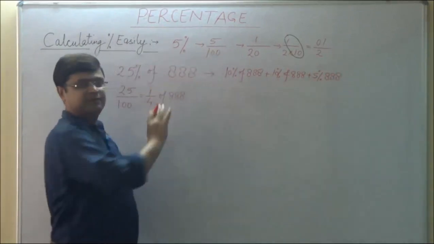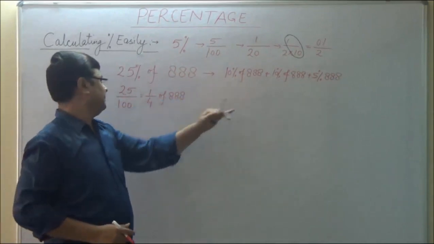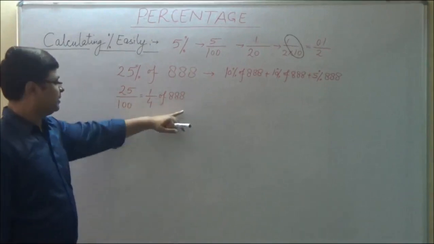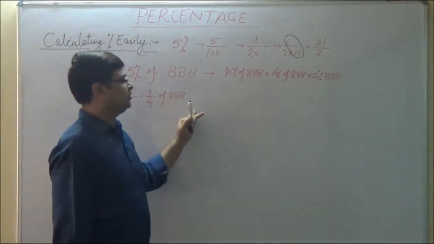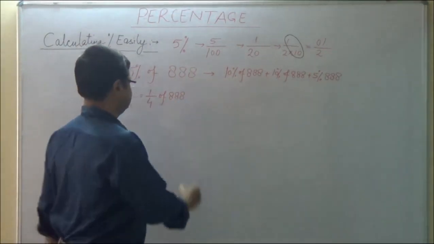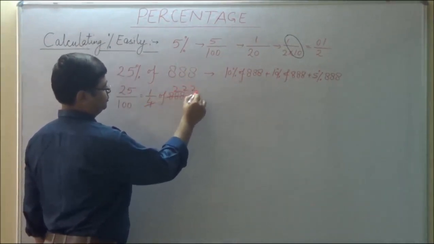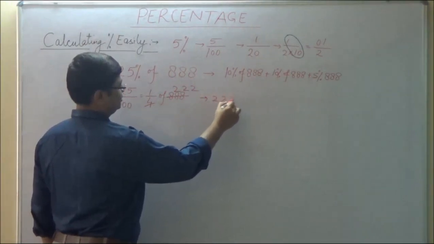You can attempt this problem by this method as well. But here we see 25 by 100, that is 1 by 4th of 888, is easy to find out as compared to this method. This will be simply 222. Answer is 222.